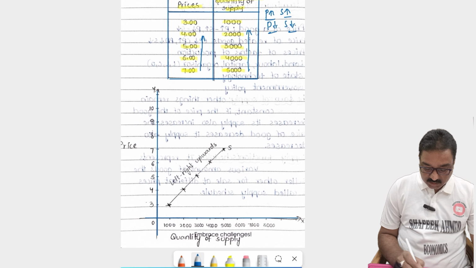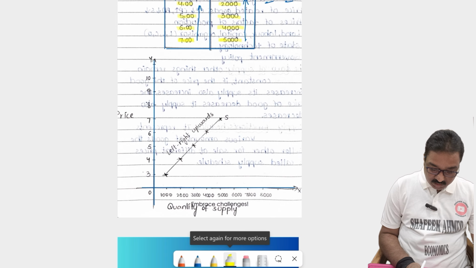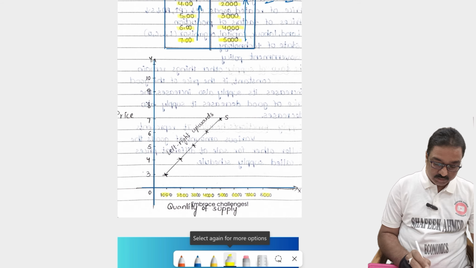I take different values on the x-axis: 1000, 2000, 3000, 4000, 5000, 6000, 7000, 8000, different points.